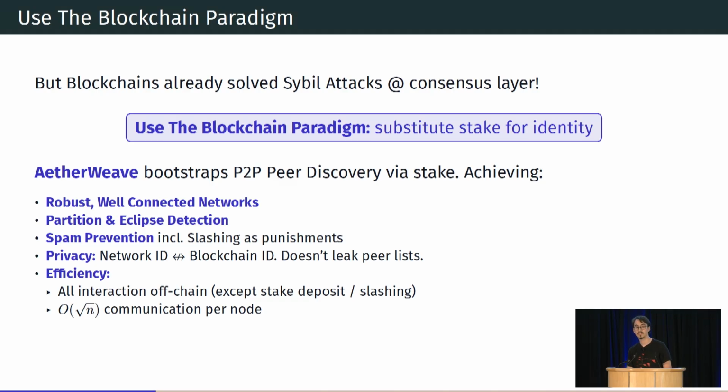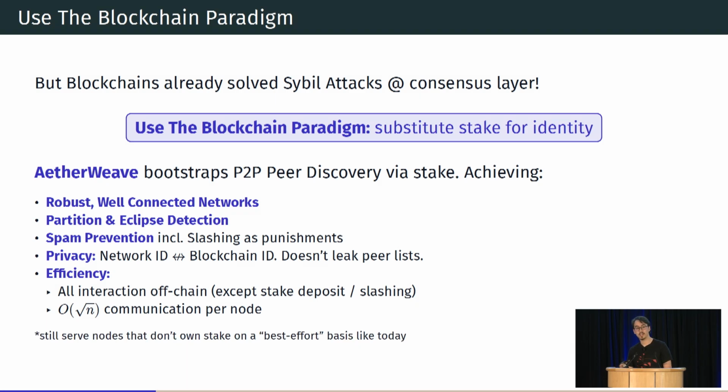So we'll decouple the network identity from stake identity. So everyone's going to be able to prove that they own stake without revealing which specific stake they own. And we are also going to strive for efficiency. So everything's going to be off-chain except depositing and slashing. And also we'll try to keep communication to sublinear per node.